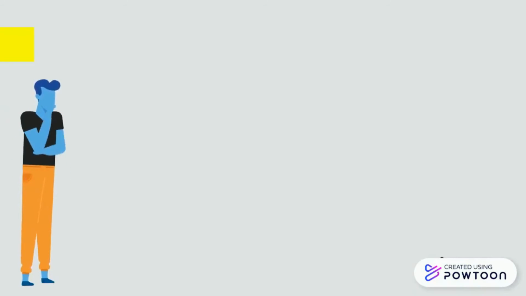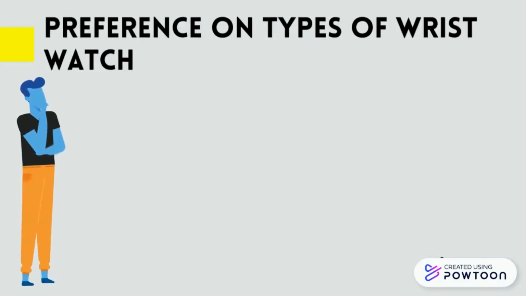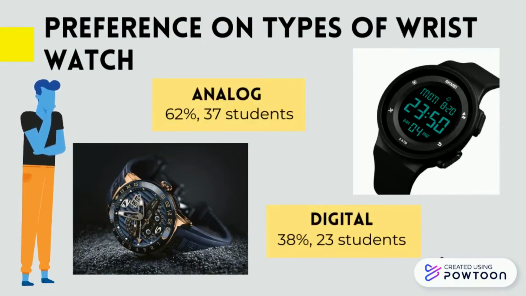On to the last data. This is the students' preference on types of wristwatch. Analog is winning by 62% and the rest of students choose digital.